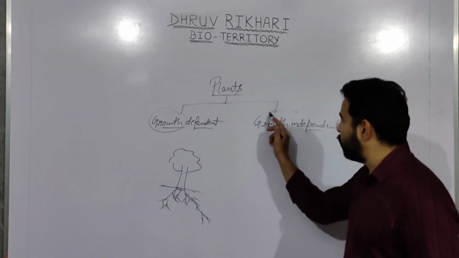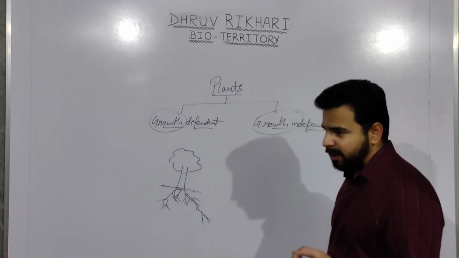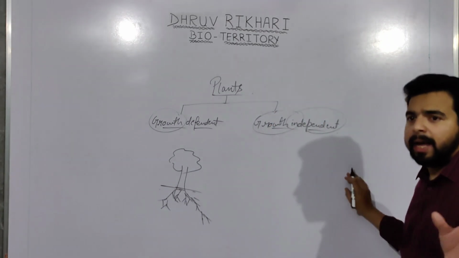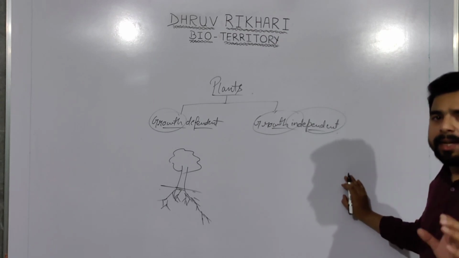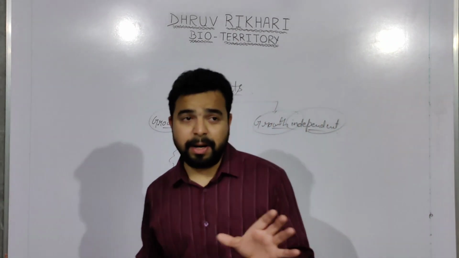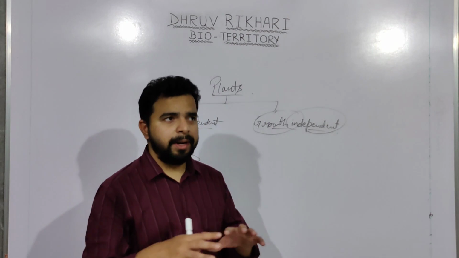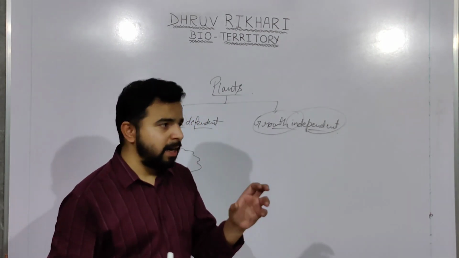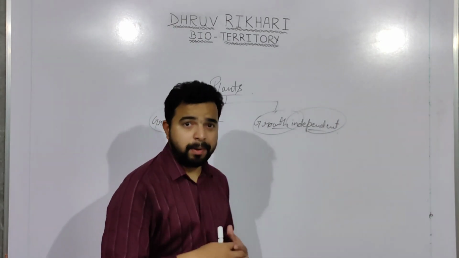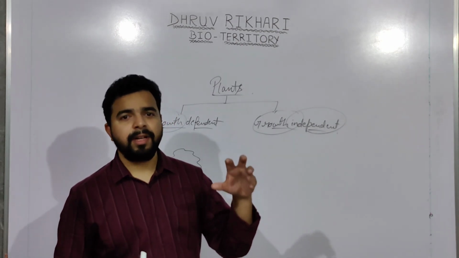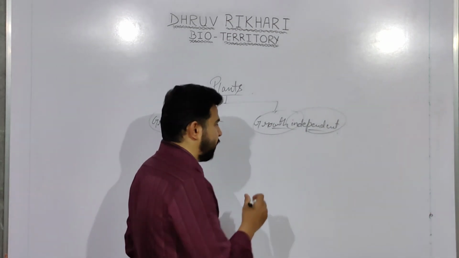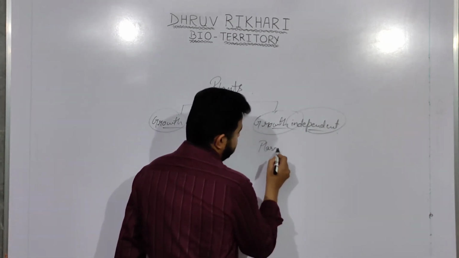But when we are talking about growth independent movement, it means certain movements which are not supporting the growth but helping the plant to respond to the external condition. For example, if you have seen a flower or a plant many times, what happens in these summers, you can observe that if you are not providing proper water to the plant, what will happen? The leaf shrinks, and that shrinkage of the leaf is due to plasmolysis, right?